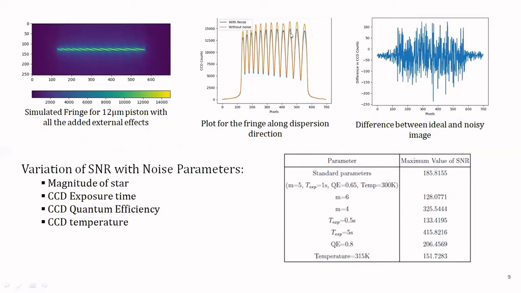So what we observe is that for the noisy fringe, there is a reduction in the intensity, but the sinusoidal variation of intensity still remains the same. So noise is not creating much problem. And this is the difference plot between the two fringes. Also, we calculated the SNR for various cases of different values of the noise parameters. Like we varied the magnitude of the star, then the CCD exposure time, then the quantum efficiency, and the CCD temperature. The table here is summarizing the results for these different cases, and the values of SNR that we obtained were as expected.